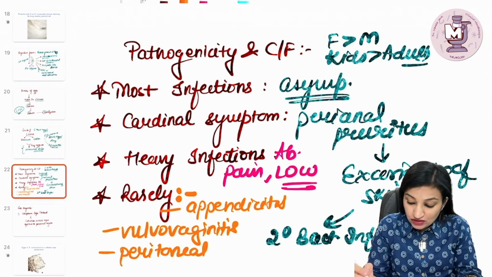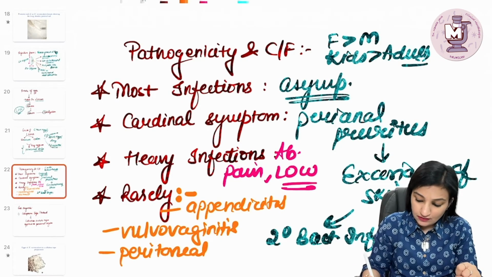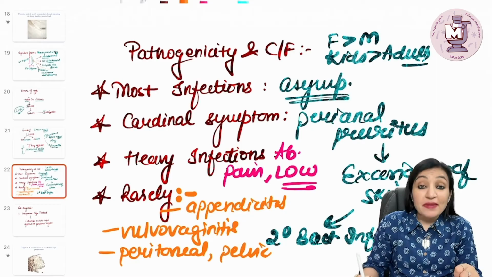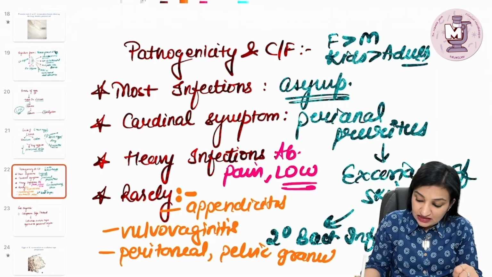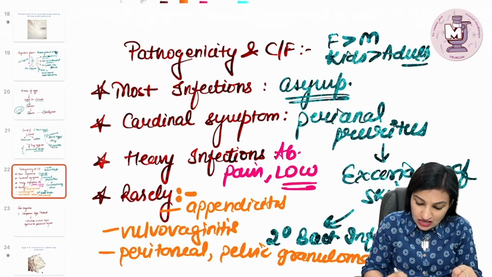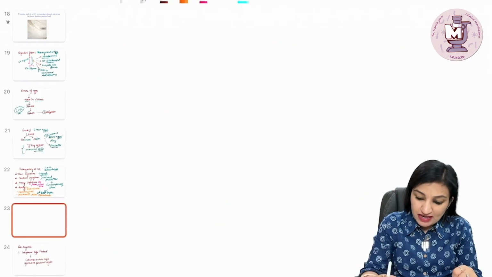The peritoneal granulomas and pelvic granulomas. These are pretty rare features. Now, remember one important thing about this parasite.